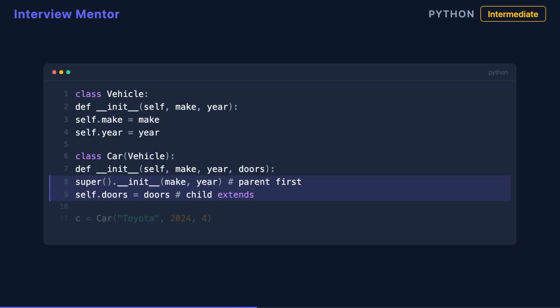The real power is what happens after super. Your child class runs the parent's full setup first, then defines its own additional attributes on top. This parent first, child second order, ensures every layer of your object is properly initialized before you build on it.